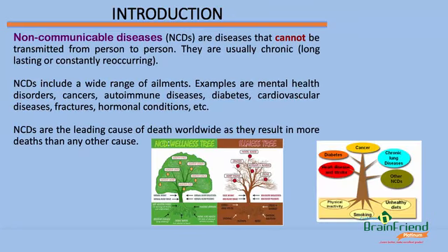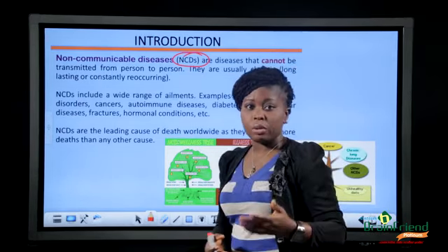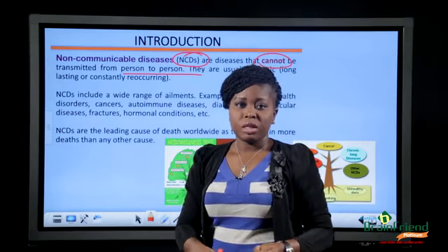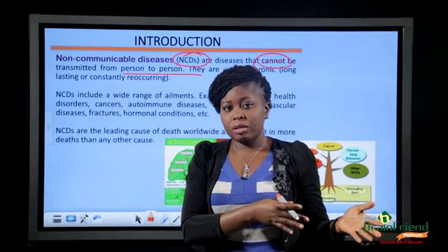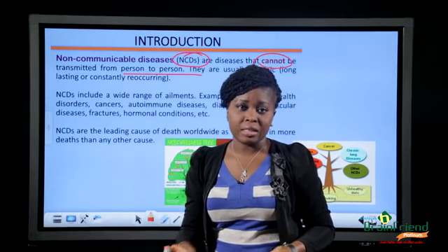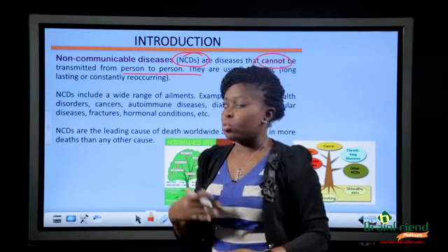So, a quick reminder of what we started with on non-communicable diseases. Non-communicable diseases, for short, are NCDs. So in the course of the lesson, I will be saying NCDs. Just know that we are still referring to non-communicable diseases. Non-communicable diseases are diseases that cannot be transmitted from person to person. So in other words, if Mr. A has this particular non-communicable disease, and Mr. B comes to shake his hand, he's not going to transfer that disease to him. So these kinds of diseases cannot be transmitted from one person to another.